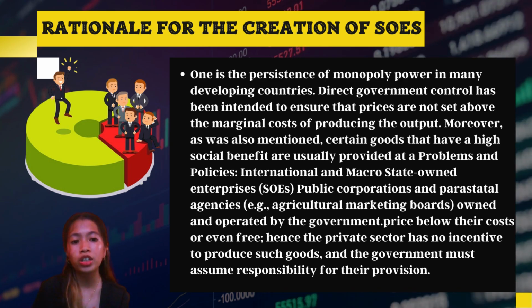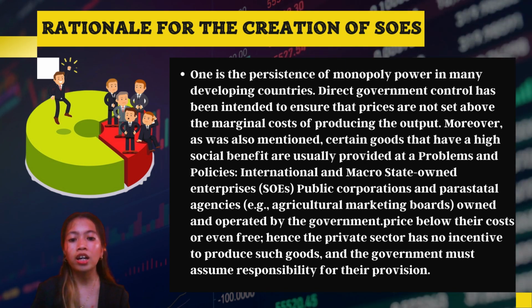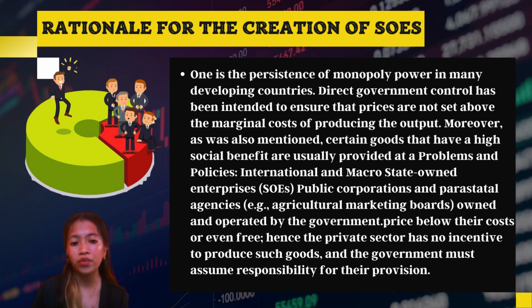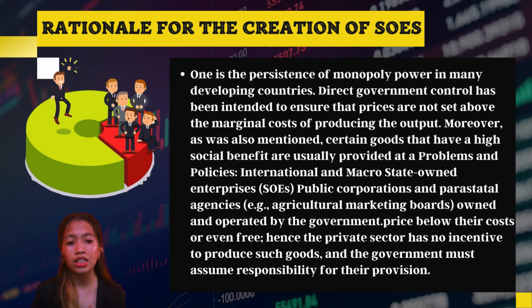Direct government control has been intended to ensure that prices are not set above the marginal cost of producing the output. Moreover, as was also mentioned, certain goods that have a high social benefit are usually provided at a price below their cost or even free. Hence, the private sector has no incentive to produce such goods, and the government must assume responsibility for their provision.